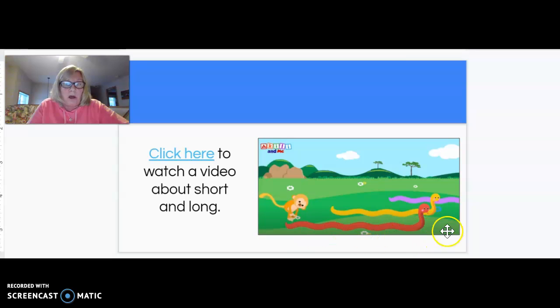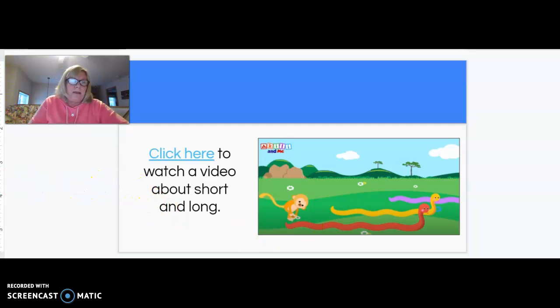The red one is longest. They are sitting side by side, and we can tell that the red snake is longest. Now, which one is the shortest snake? Because we have them side by side, we are comparing them. We know the orange snake is shortest.